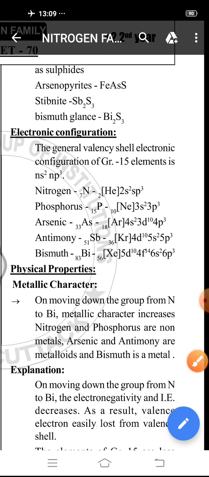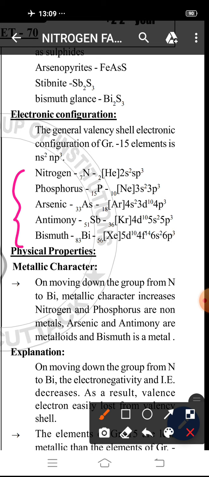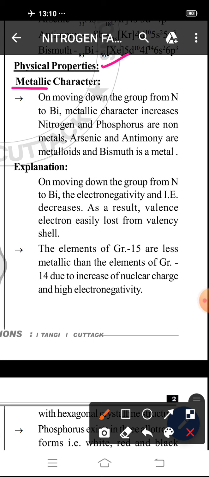So see, all the elements of this family have valence shell configuration 2s2 2p3, 3s2 3p3, 4s2 4p3, 5s2 5p3, 6s2 6p3, that is in the format ns2np3. Okay. Then comes their physical properties. The first property is metallic character, which we will discuss for group 15 elements.